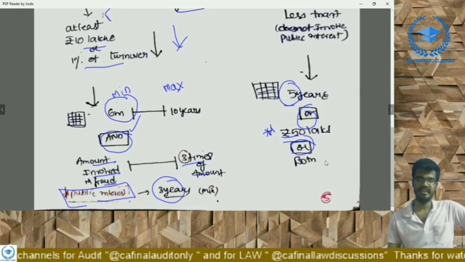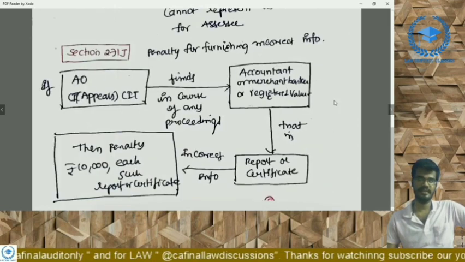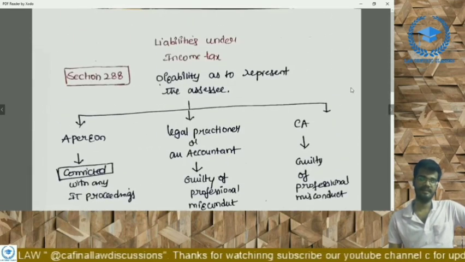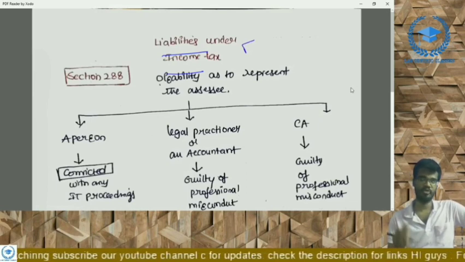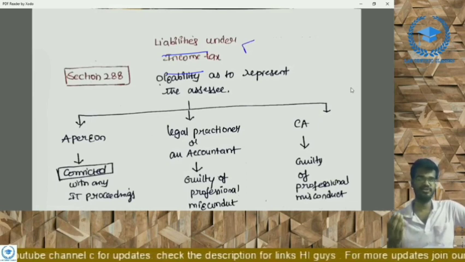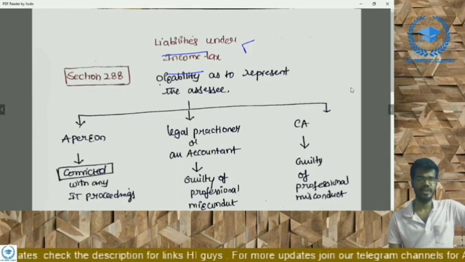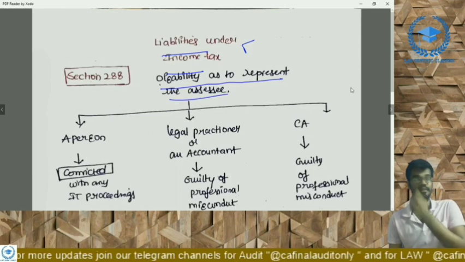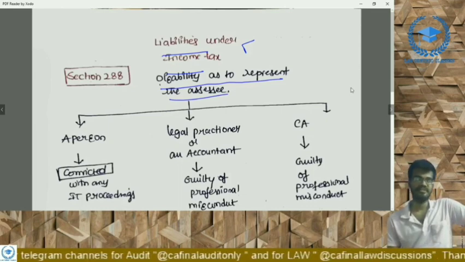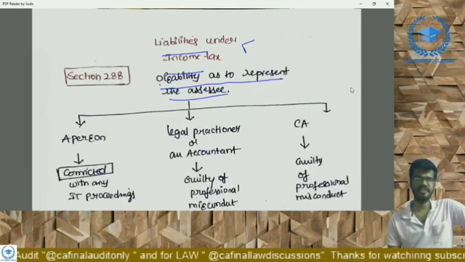Criminal liability we have finished, and coming to our last topic, that is liabilities under the Income Tax Act. We are going to discuss liabilities under the Income Tax Act. There are 4 points: 288, 278, 288, 271J, right? 288 is the disability to represent an assessee before the income tax. It means that a particular person is disabled from being an authorized representative of the particular assessee.